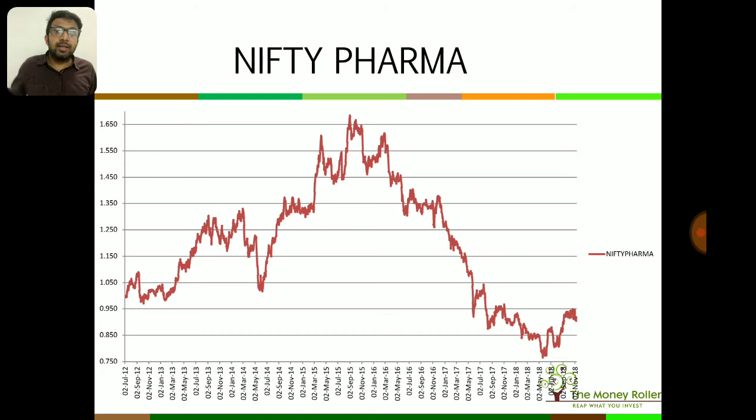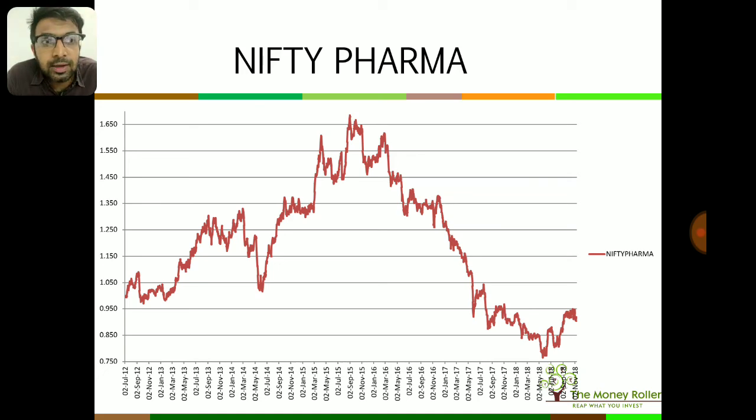This is the pharma sector. There you can see the inverted cycle. Okay, it peaked in 2015. It has been falling ever since. It did not participate in the rally of the Nifty. It has not been performing. It has been underperforming the Nifty since that time, and now you can see that its performance with respect to the Nifty has now reached 0.9, 0.95 levels. It won't be long before it crosses 1 and starts outperforming the Nifty soon.